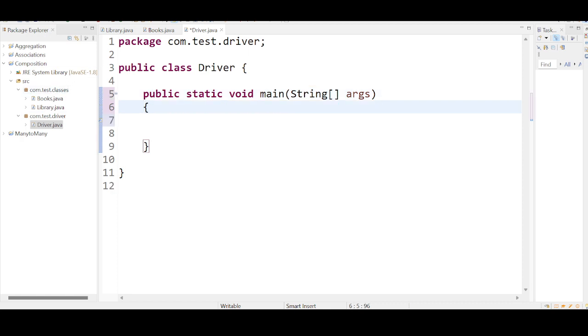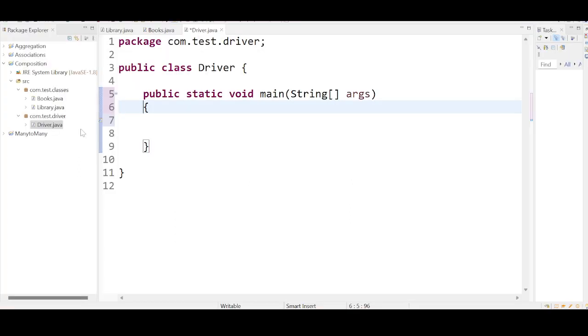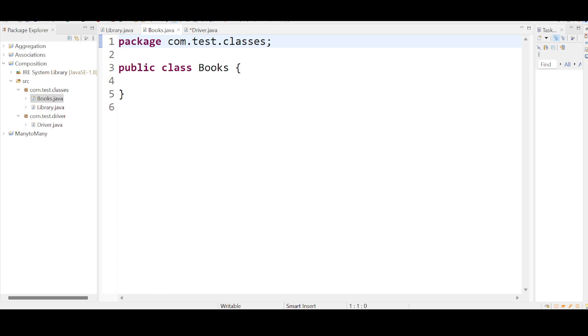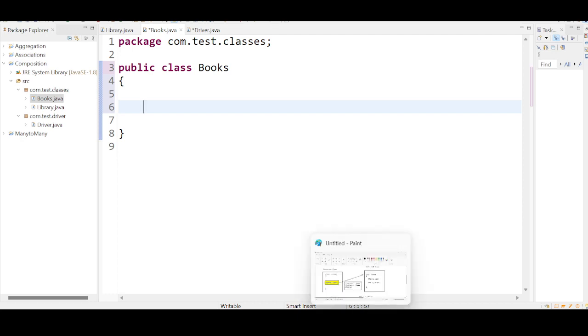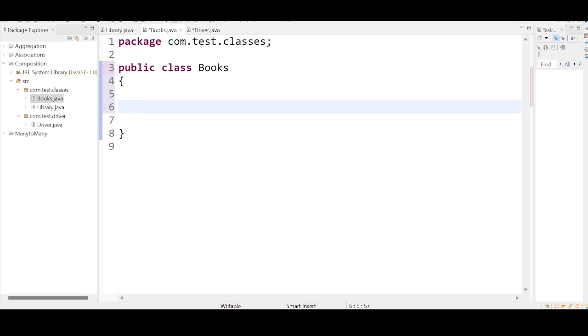Go back to our code. Firstly, we need to prepare the program for the content class. What is the content class here? Books class. Go back to Eclipse, click on the Books class. Let us develop the program. We are going to take two variables inside the Books class. One is name, second one is author, right?